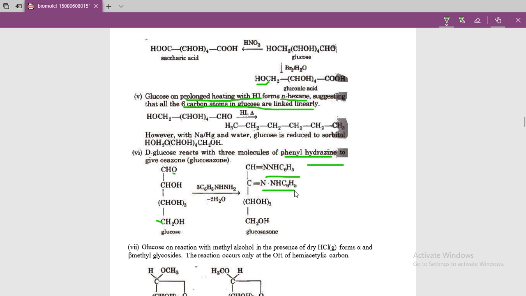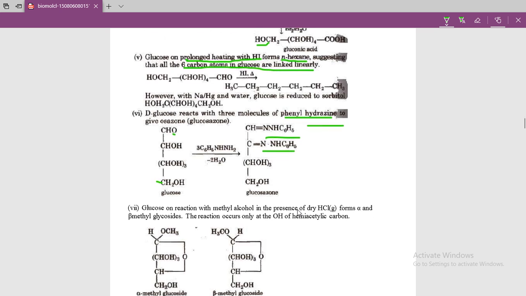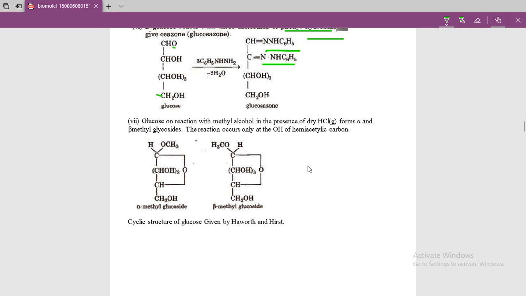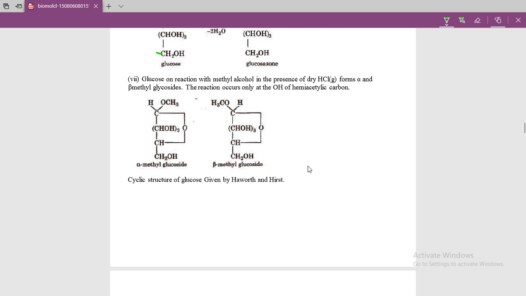First carbon and second carbon are converted into hydrazone. This is known as glucosazone. All these reactions prove that glucose has hydroxyl groups, a straight chain, and what? Aldehyde group. Now the structure of glucose, once again, very important.